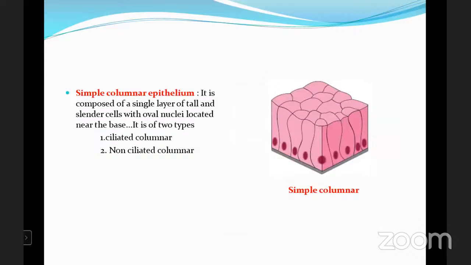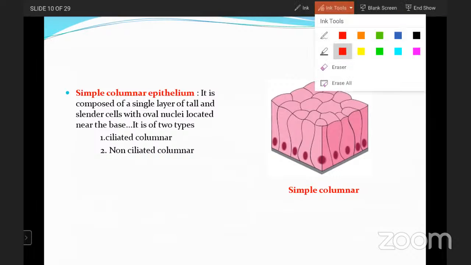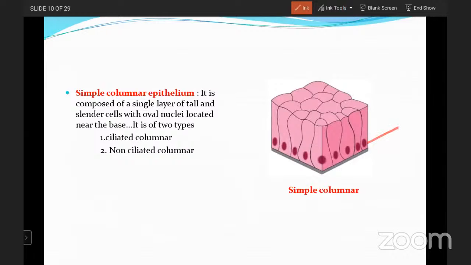Simple columnar epithelium. The term columnar means it has a slender shape. It is composed of a single layer. Simple always means it has only one layer. Columnar means a slender shape, with oval nuclei located near the base. The nucleus is present, but you see it at the base. Here you can see the nucleus exactly at the base region. This is about the simple columnar epithelium.